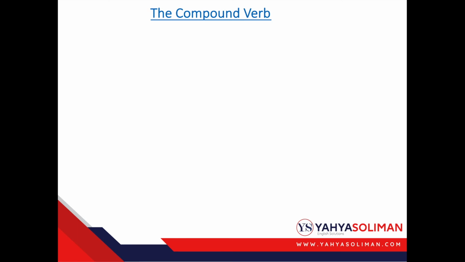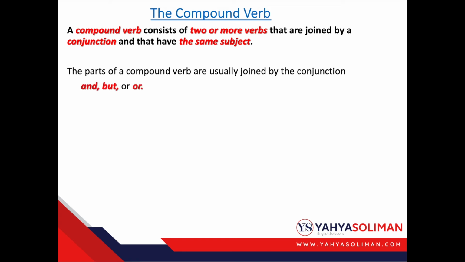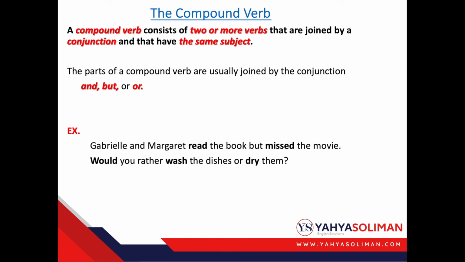The compound verb. A compound verb consists of two or more verbs that are joined by a conjunction and that have the same subject. The parts of the compound verb are usually joined by the conjunction and, but, or. For example, Gabrielle and Margaret read the book but missed the movie. Would you rather wash the dishes or dry them?